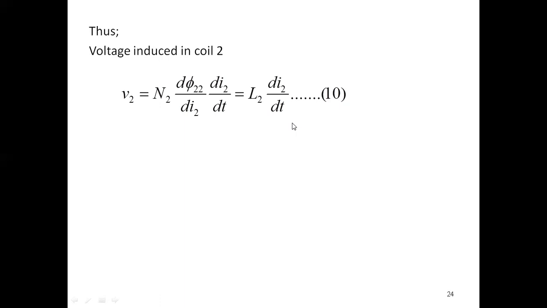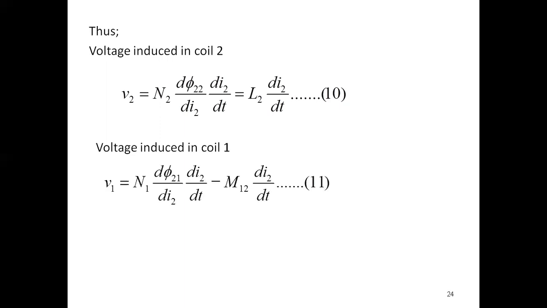Now, because two fluxes are produced here, due to this second coil voltage is also produced in the first coil, that is, a voltage induced in coil 1. V1 equals N1 into d phi 21 by di2, into di2 by dt. Again, the same multiplication and division by di2.